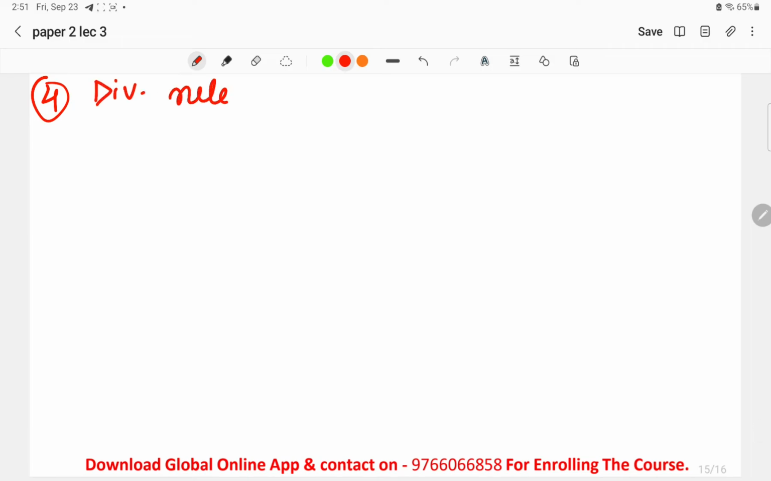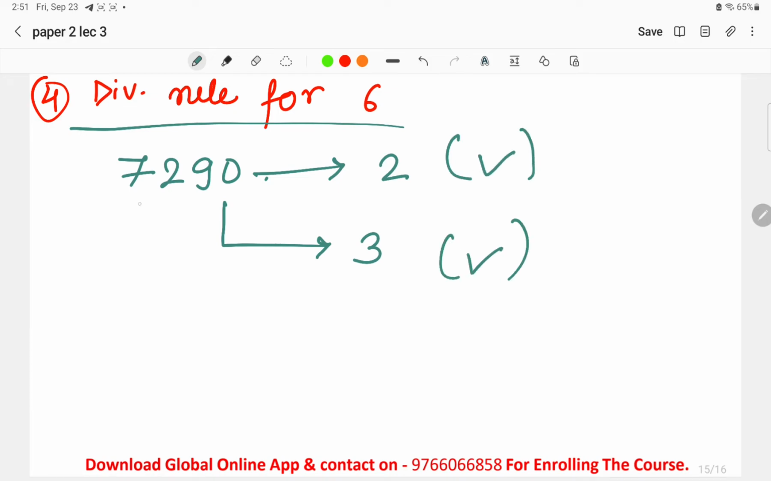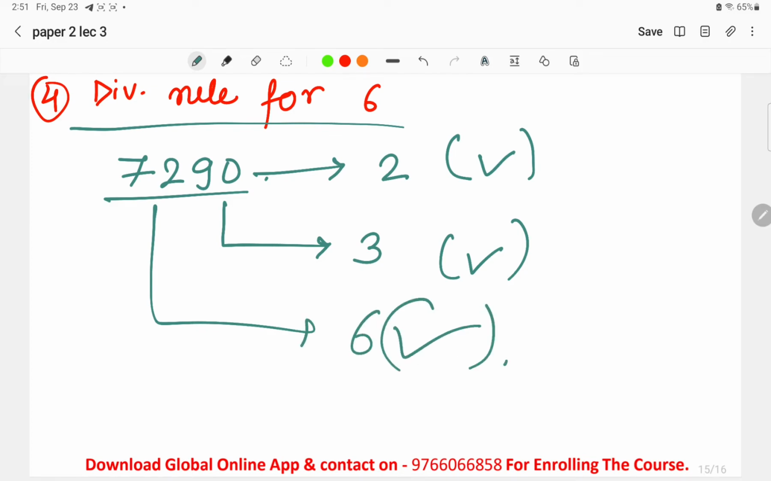Divisibility rule for 6. In this there are two steps that we have to follow. For any given number, for example, I take 7290 over here. We have to check whether this number is divisible by 2 or not, and also whether this number is divisible by 3 or not. If this number is divisible by 2 as well as by 3, it means that this number will be divisible by 6. This is the rule given for divisibility by 6.